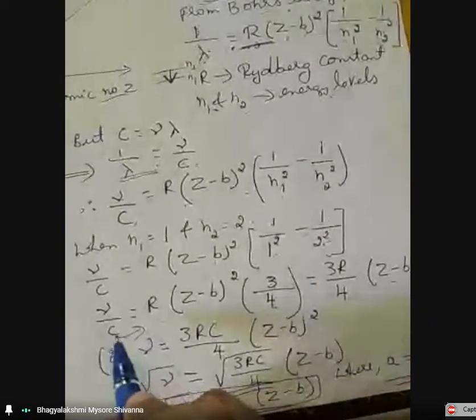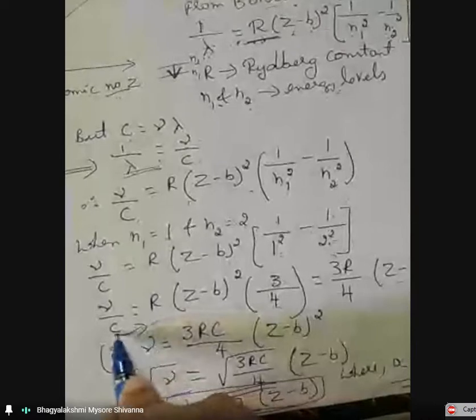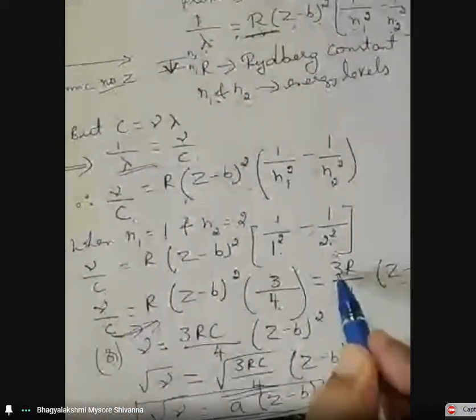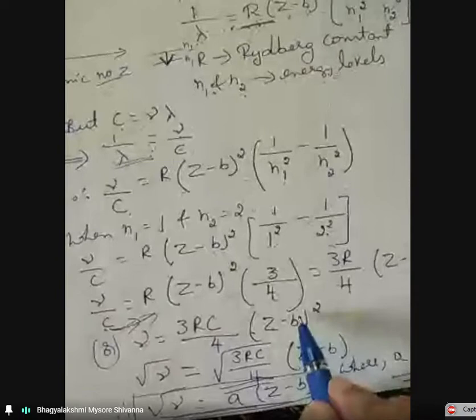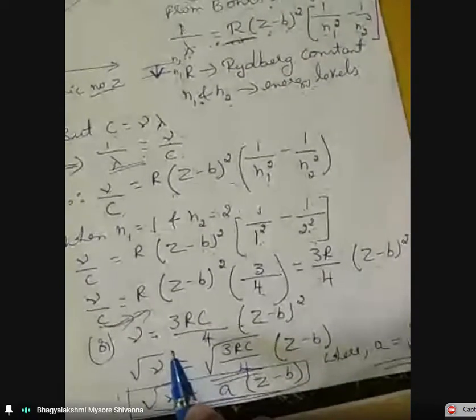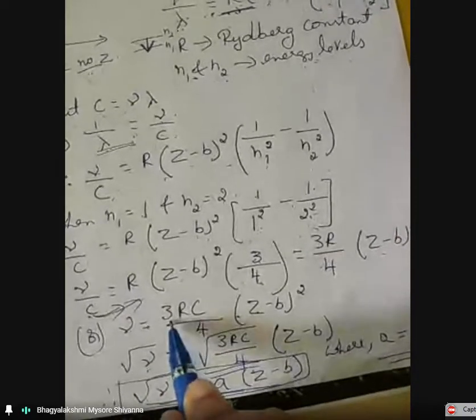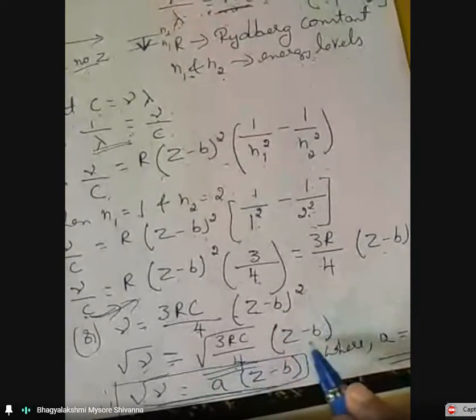In the next step, take the c to the RHS. Therefore, it becomes nu is equal to 3R into c divided by 4, into (Z minus B) whole square. Take the square root on both sides. If we take the square root, we get square root of nu is equal to square root of 3Rc by 4 into (Z minus B), since the whole square becomes (Z minus B).